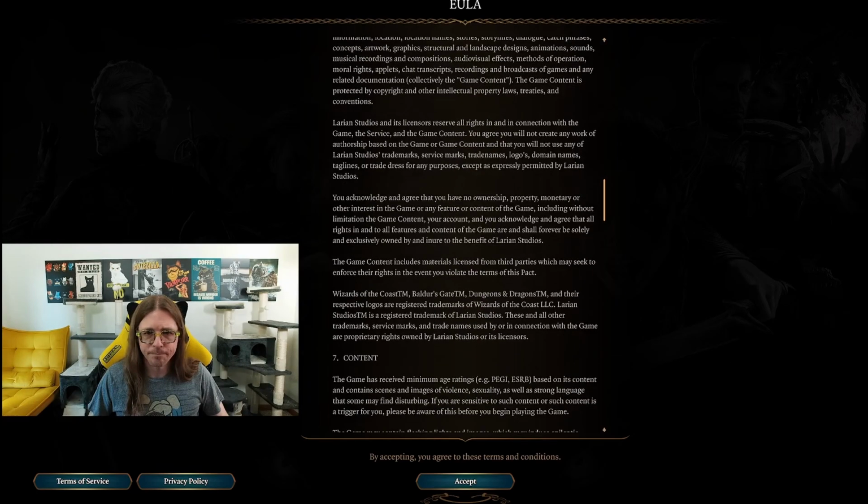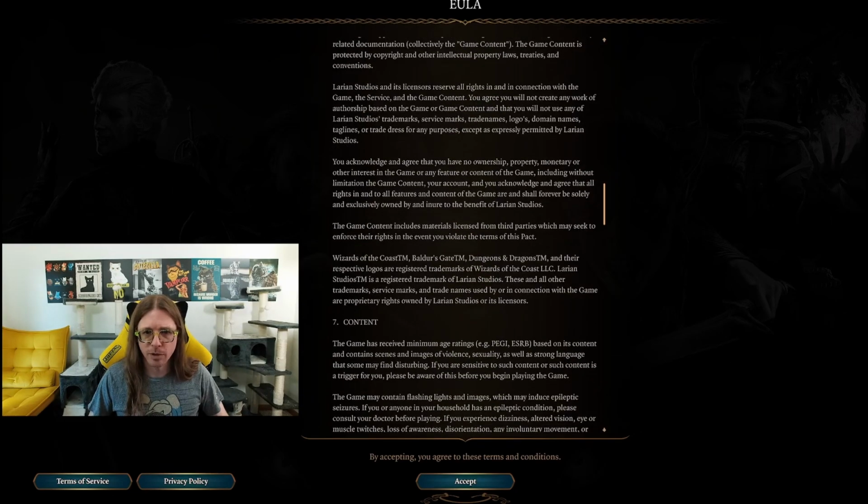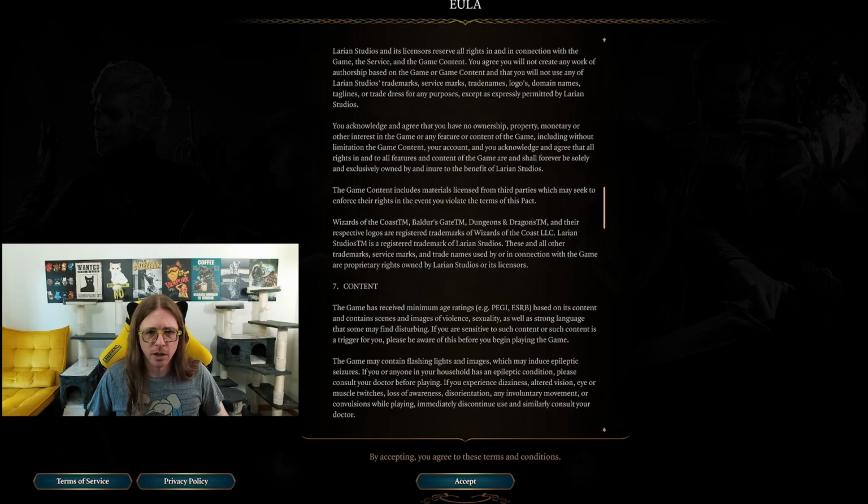Okay. This all seems pretty standard. We've got Wizards of the Coast kicking in, right? Because of their whole legal battle recently. This is good. It's in here.